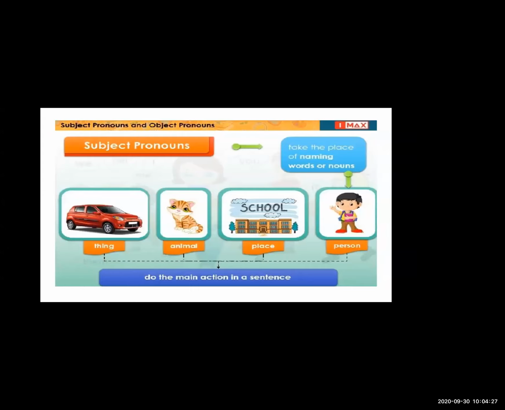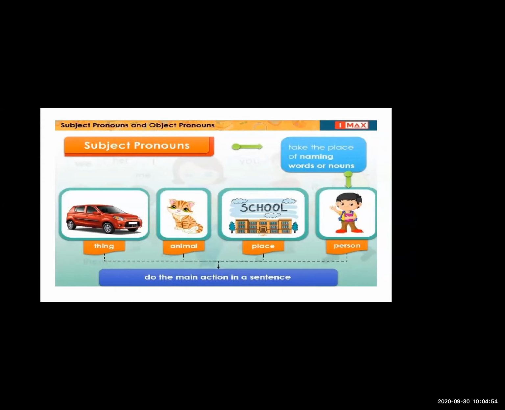Now let's see what a subject pronoun is. Subject pronouns always take the place of naming words or nouns. The naming words are things, animals, places, persons. So subject pronouns always replace the naming words, and they do the main action in the sentence.